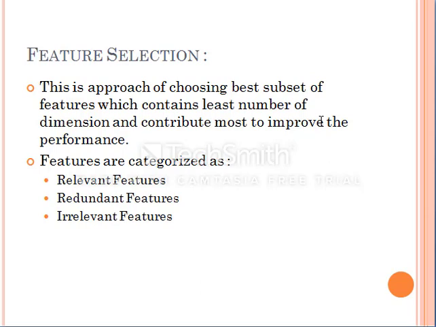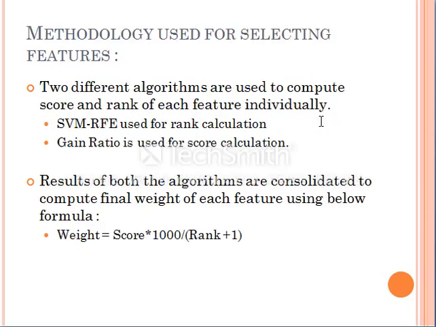Relevant features are those features which improve the accuracy of the model, and using the rest of the features we can't improve the accuracy. Redundant and irrelevant features come in the same category. These contribute nothing to the improvement of the accuracy or the performance.